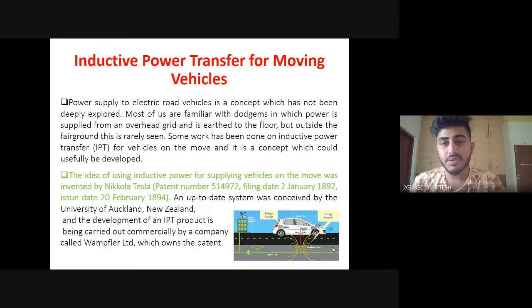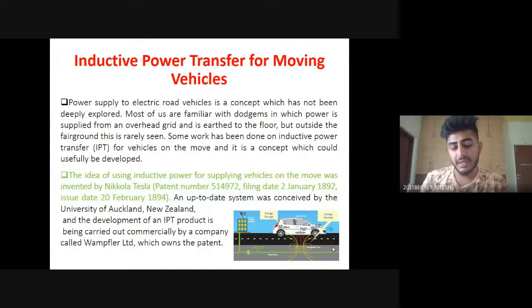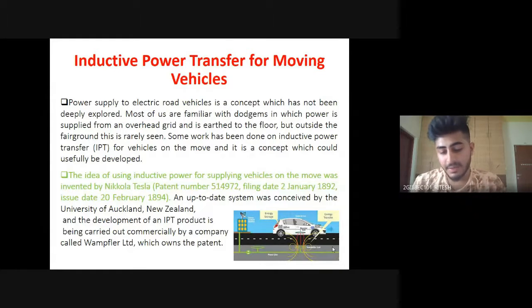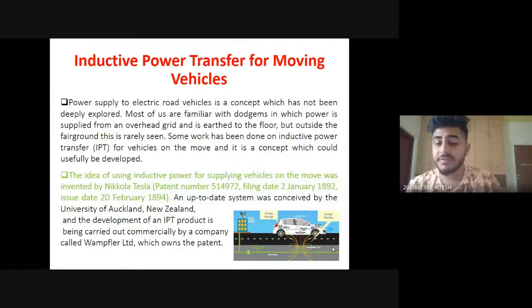The first coil is supplied with electricity, mainly AC, because it's mutual induction, and the frequency is around 15 kilohertz.